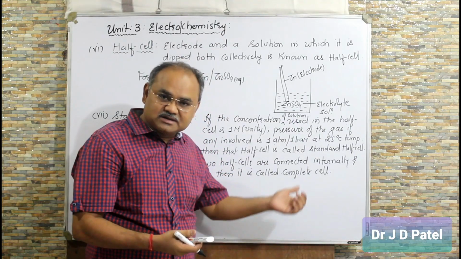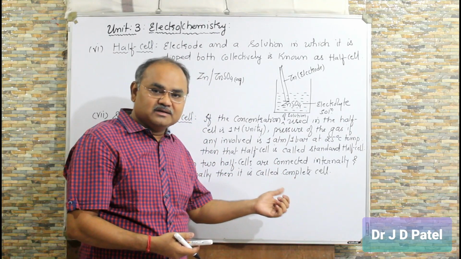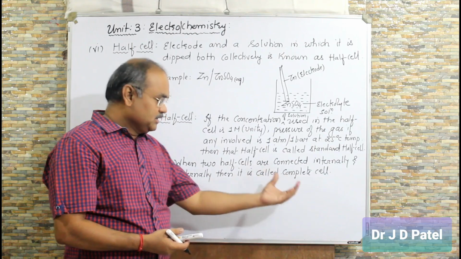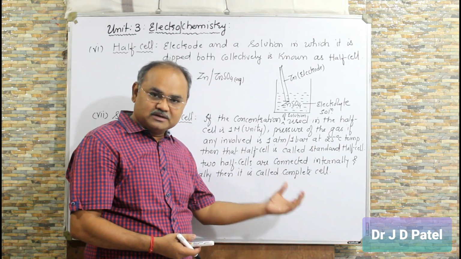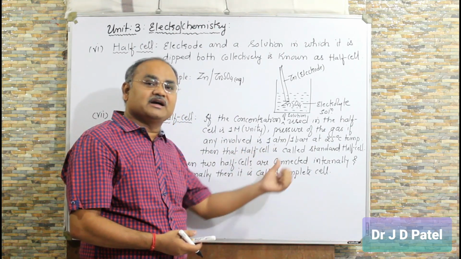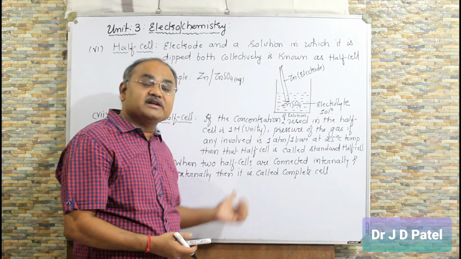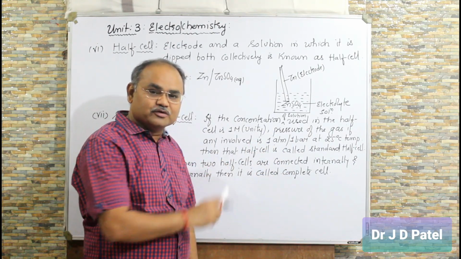Already we have discussed this in 11th standard, the Daniell cell. One was zinc in zinc sulfate, another was copper in copper sulfate solution. Both were connected by a conducting wire via galvanometer, and both were internally connected by a salt bridge. That we are going to discuss in the next lecture.